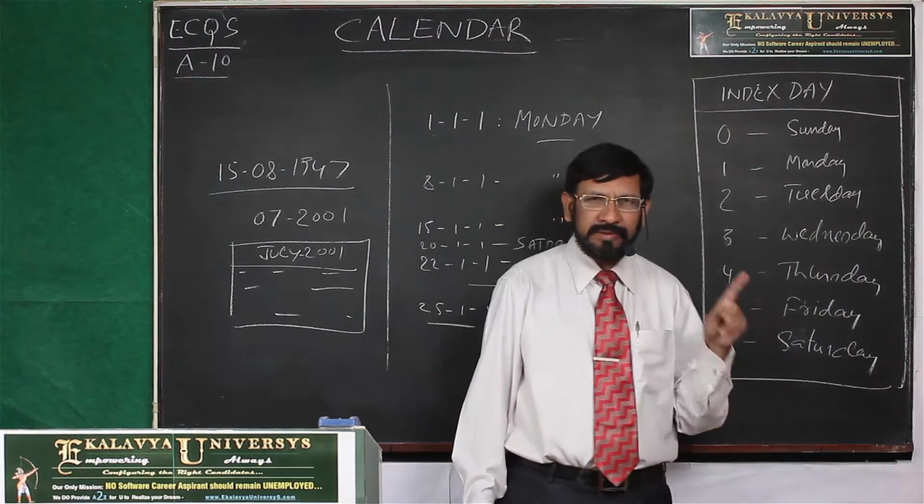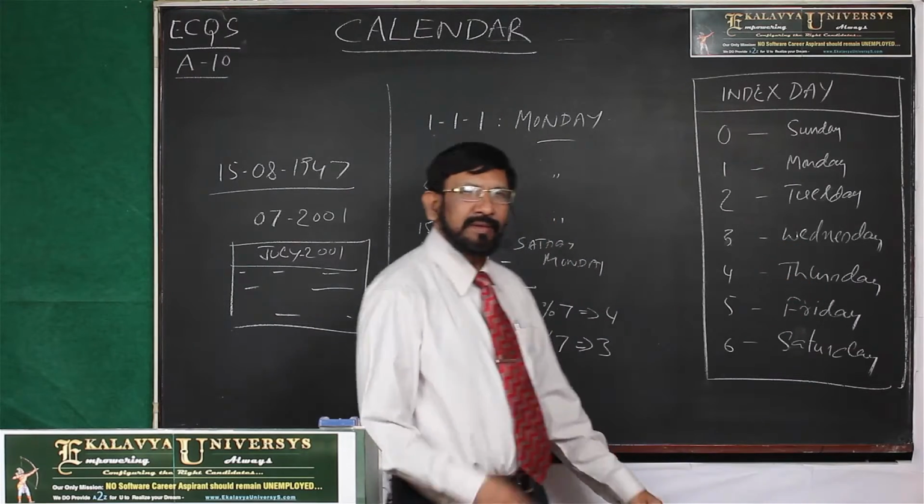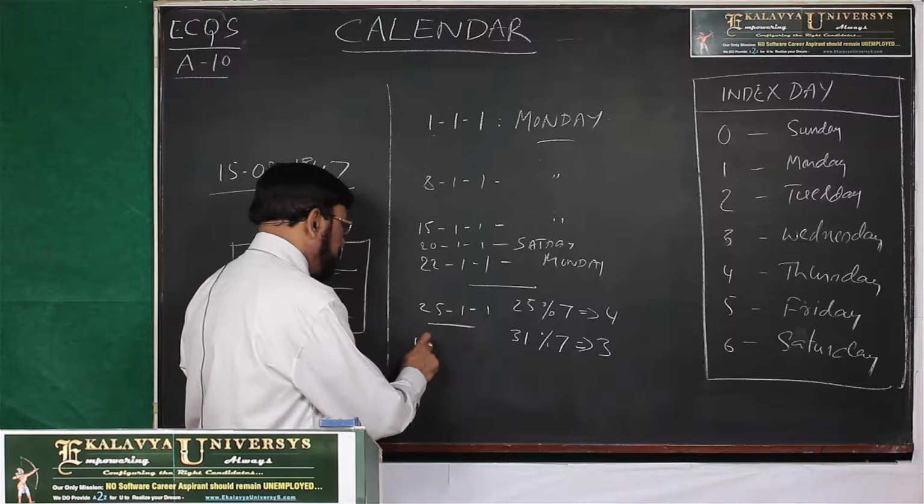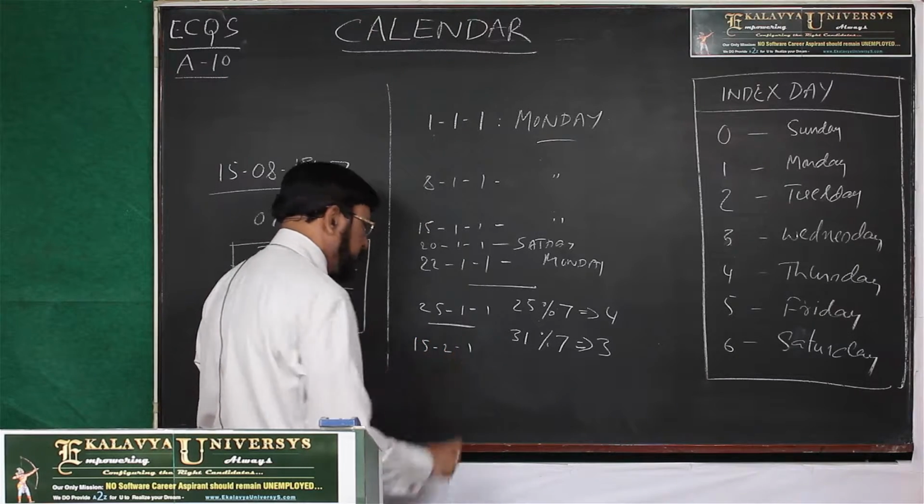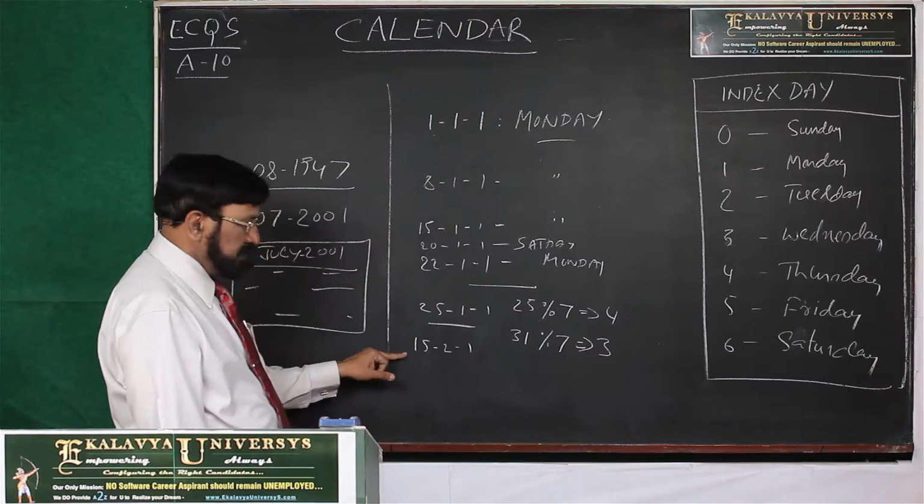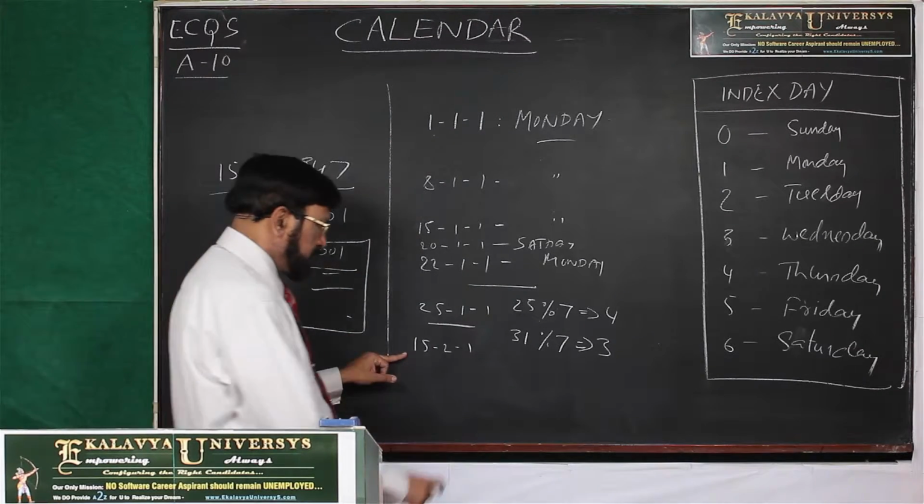31st January year 1 is Wednesday. Let us take some other day. 15th February year 1. How can you calculate? From here to here, you have to calculate the total number of days.